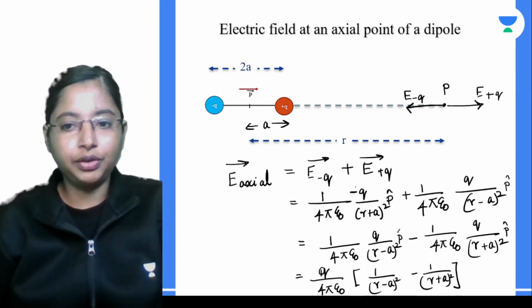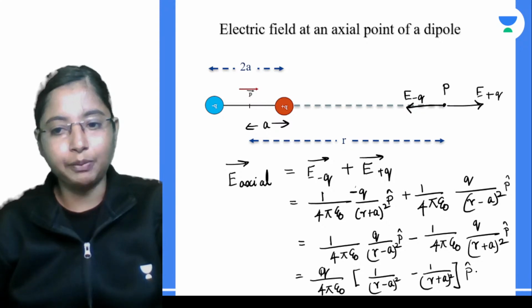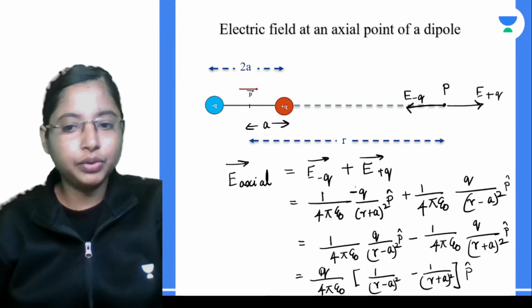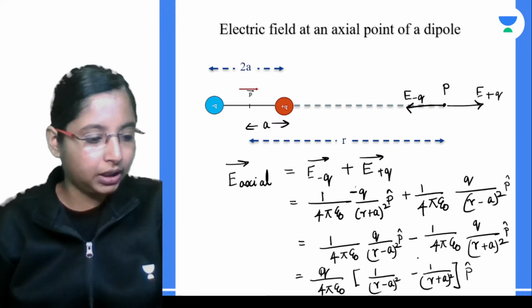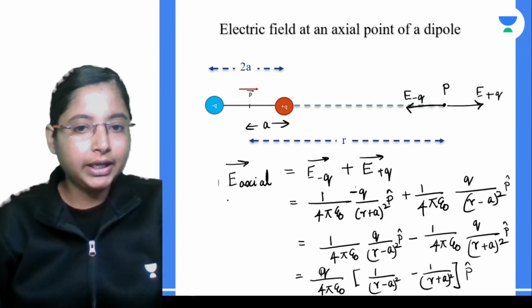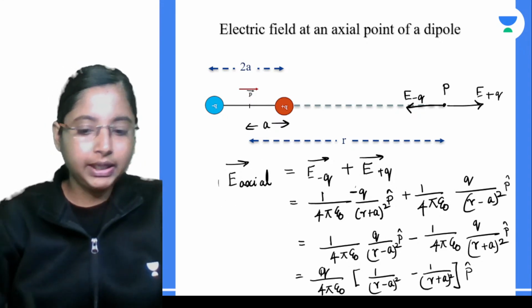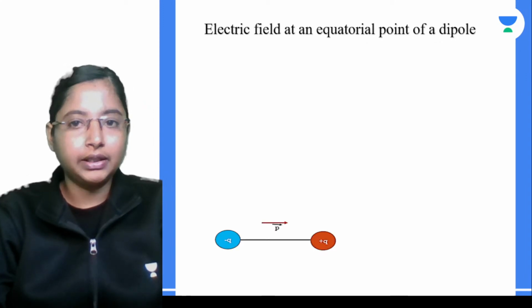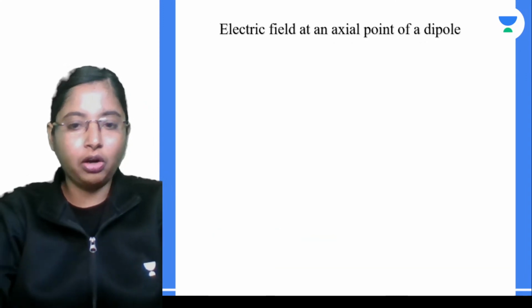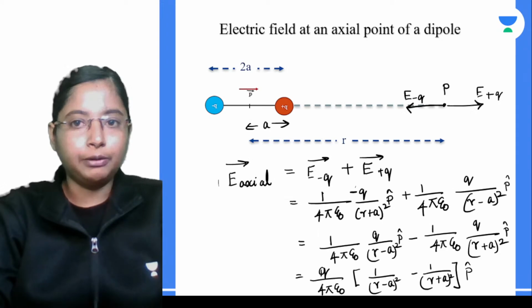Okay, so this is a unit vector, it is just giving the direction of the dipole moment, and this is basically p cap over here. That's it. All you have to do is just solve for this particular term over here, and we will end up getting the field due to the dipole along the axial line, right?